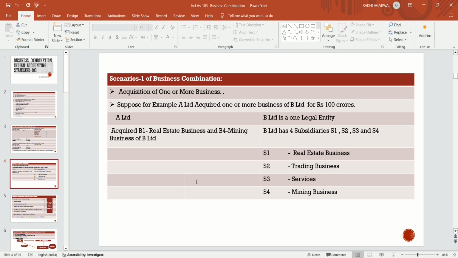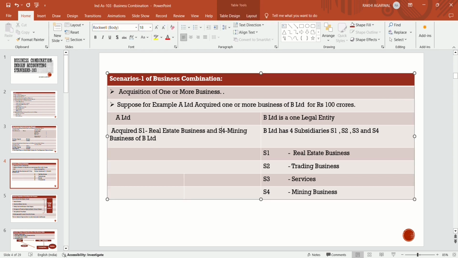S1 is a real estate business, S2 is doing the trading business, S3 is a service provider and S4 is a mining business. And A Limited acquired S1 and S4 of B Limited. So A Limited acquires one or more businesses of a separate legal entity that has different subsidiaries.